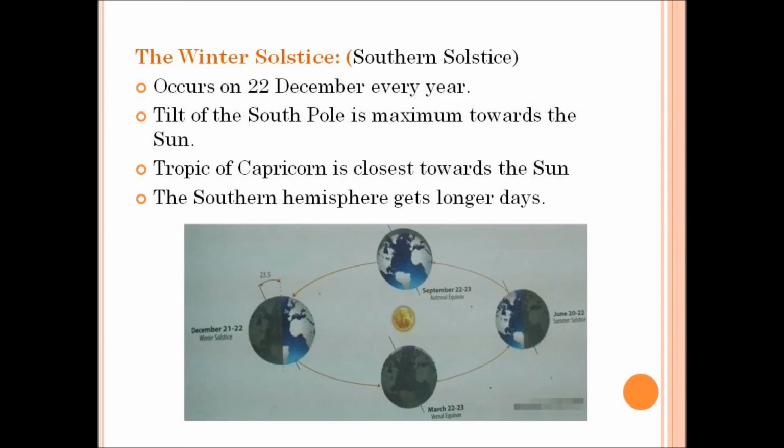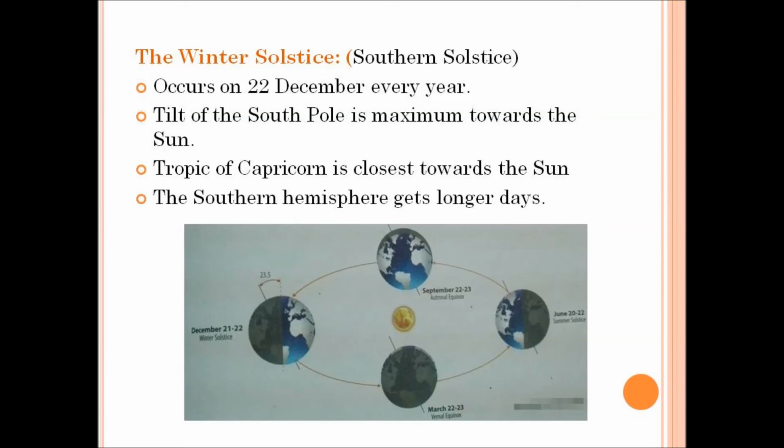So when the South Pole is maximum towards the Sun, automatically the Tropic of Capricorn is also closest towards the Sun. And therefore, the southern hemisphere gets longer days and the summer season will be at its peak.